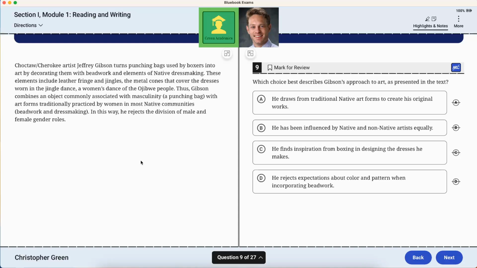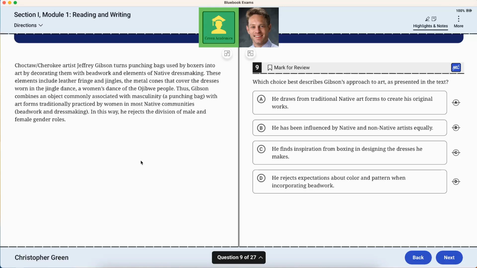Thus, Gibson combines an object commonly associated with masculinity, a punching bag, with art forms traditionally practiced by women in most native communities, beadwork and dressmaking. In this way, he rejects the division of male and female gender roles. Which choice best describes Gibson's approach to art as presented in the text? He draws from traditional native art forms to create his original works.